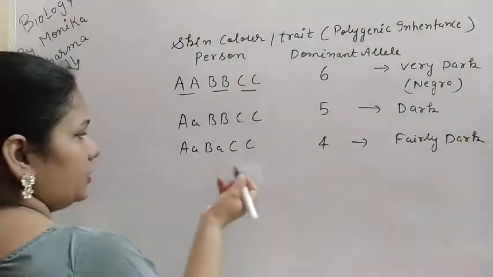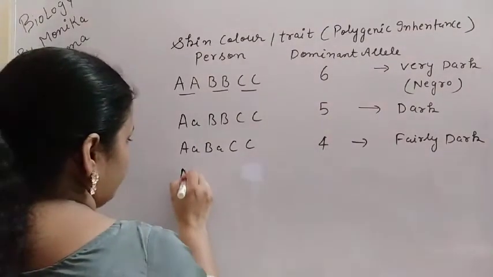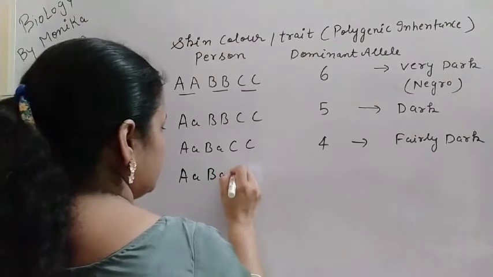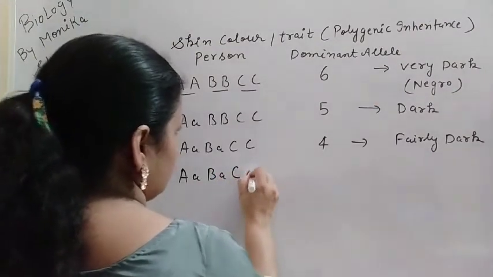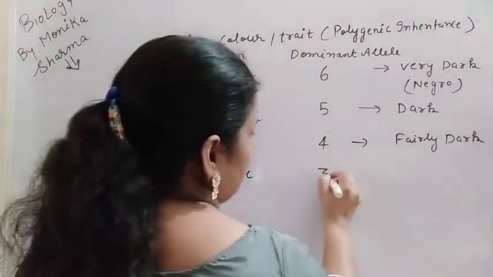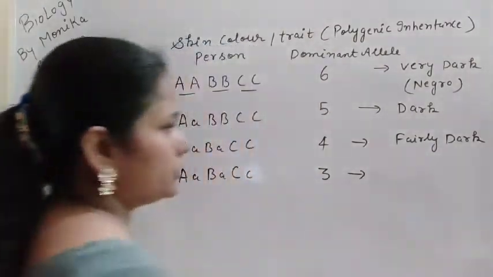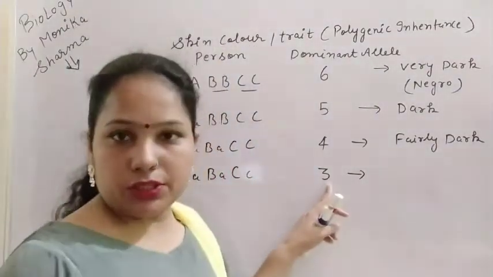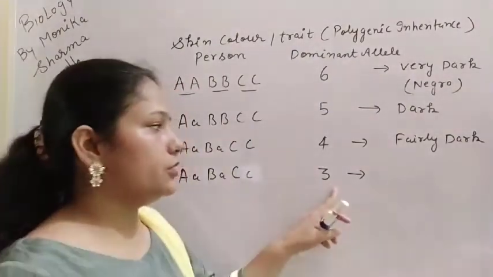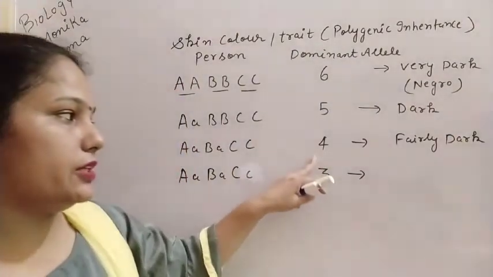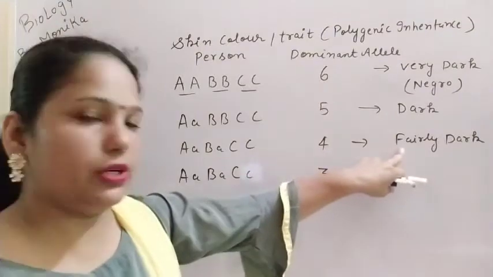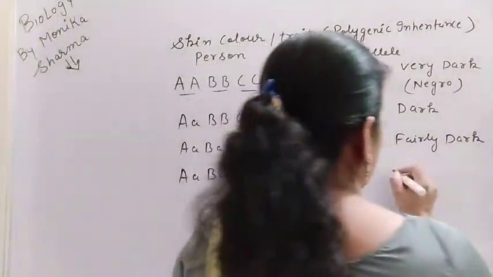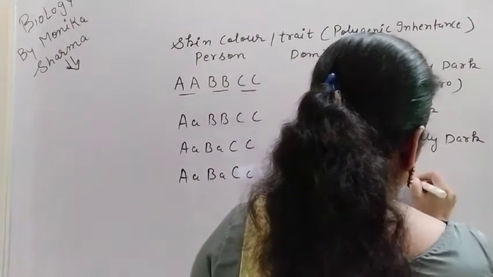Again we are taking another condition, capital A, small a, capital B, small b, capital C and small c. Now the number of dominant alleles is 3. Now this person is intermediate. Intermediate means the melanin pigment produced is less as compared to the fairly dark. So that is intermediate.